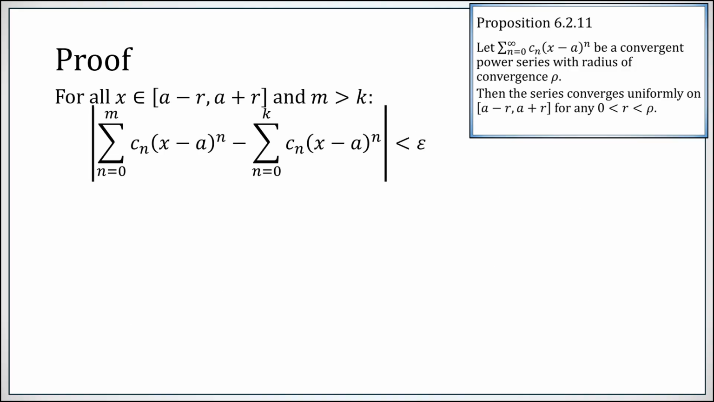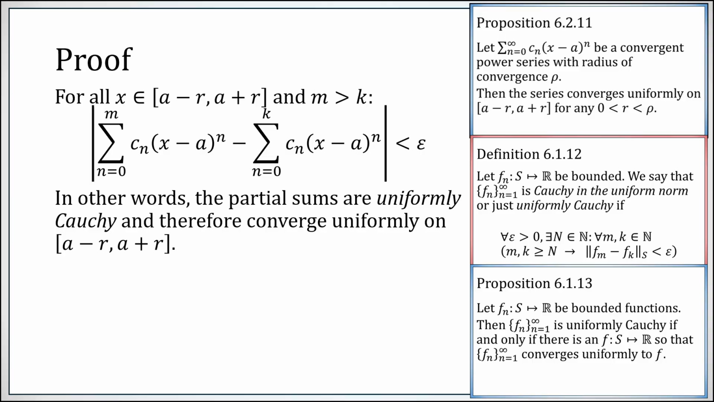So here's what we have. There is some cutoff, capital M, so that for any two indices m and k past that point, the difference of the two partial sums is less than epsilon. But that is exactly the definition for a sequence to be uniformly Cauchy. Here is f sub m, here is f sub k. These are our polynomials, the partial sums of the power series. We've just established that the polynomials, the partial sums of the power series, are uniformly Cauchy. Therefore, they converge uniformly by proposition 6.1.13.